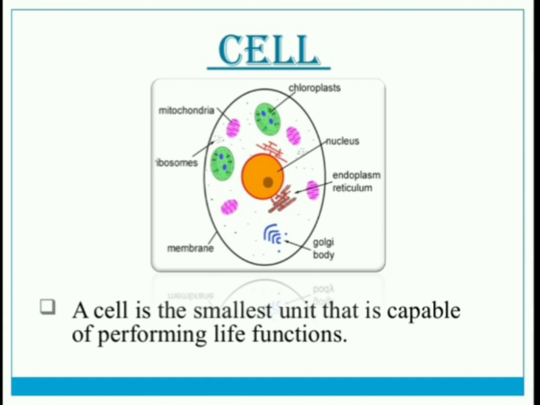The outer layer of the cell we can call the cell membrane, and the dark part of the cell we can name the nucleus. In between the cell membrane and nucleus, a jelly-like or fluid-like substance is there, that is called cytoplasm. These three are the very important components of the cell.